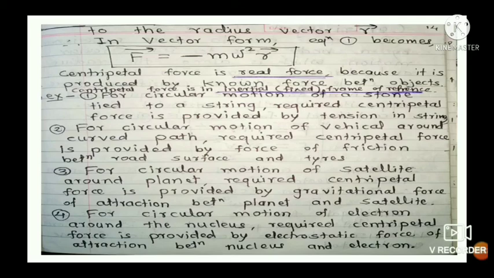Second example, for circular motion of vehicle around the curved path, required centripetal force is provided by force of friction between the surface of road and tires of vehicle. Then third example, for circular motion of satellite around the planet, required centripetal force is provided by gravitational force of attraction between the planet and satellite.